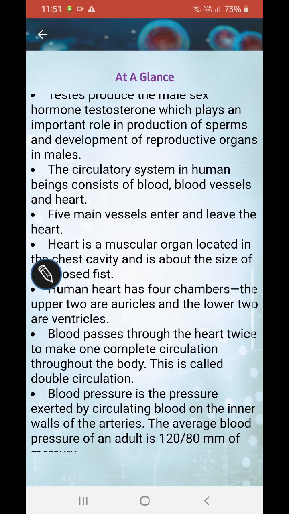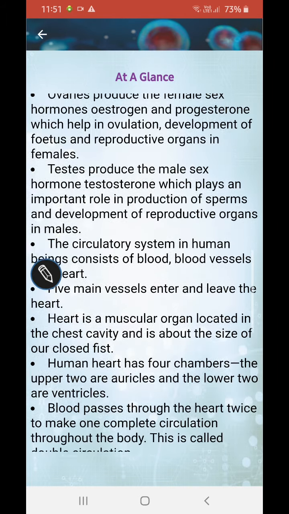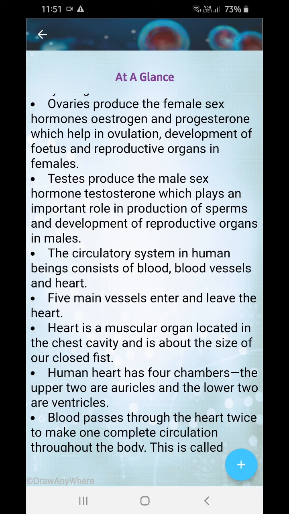Okay, so next we have the circulatory system. Now what is the circulatory system? In human beings it consists of blood vessels and the heart. Just see in class 5 I have explained, and class 6 also. Just see both the classes. Okay, blood vessels and heart. In class 5 you have the internal system, and in class 6 you have the external system. There are 5 main vessels that enter and leave the heart. Okay, 5 main vessels. This comes as questions.